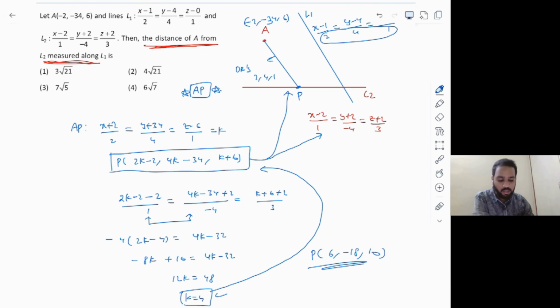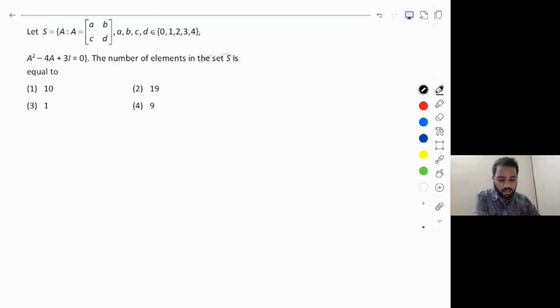And then you have the point A as well. Finally, you have to find out the distance AP as per the required question. So you can do the remaining solving part and try to verify, right? This is a proper idea to do this question. Try to be very careful here. Okay. Let's see the next question.